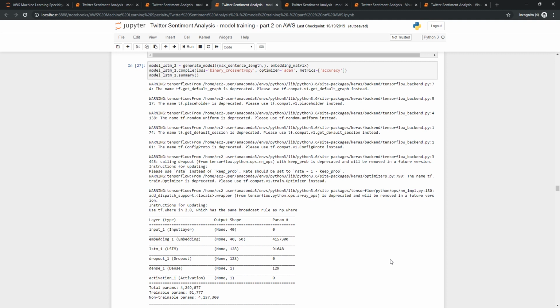The LSTM neural network I use through the next set of tests is the one that you can see here. The problem is that neural networks require a lot of computing power, and the more features you have, the more computing you need.